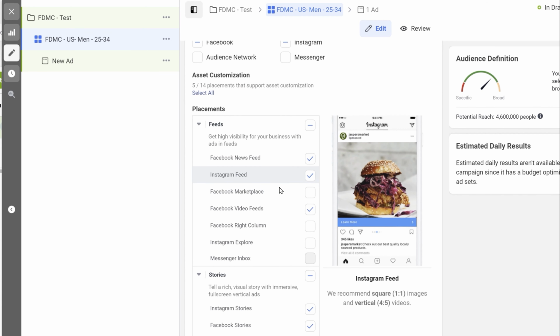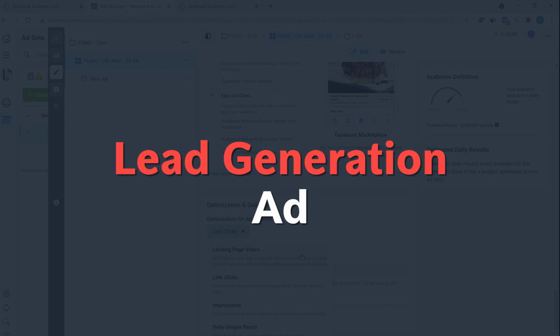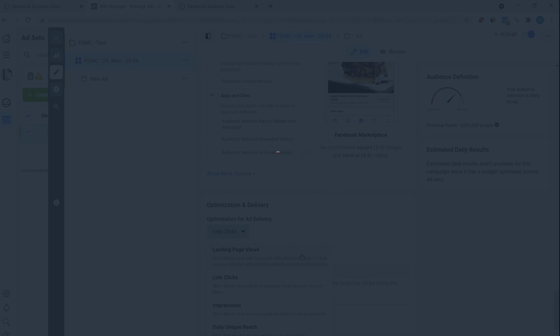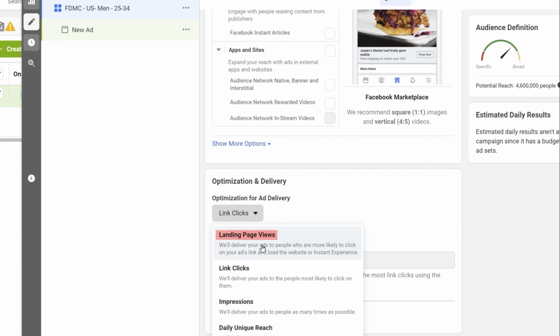As the description says, in landing page views, Facebook will deliver your ads to people who are more likely to click on your ad's links and load the website or instant experience. So if you're running a lead generation ad or you have created a landing page for your service or product, then I'll recommend you go for landing page views. If you want more clicks on your link, then you can go for link clicks.